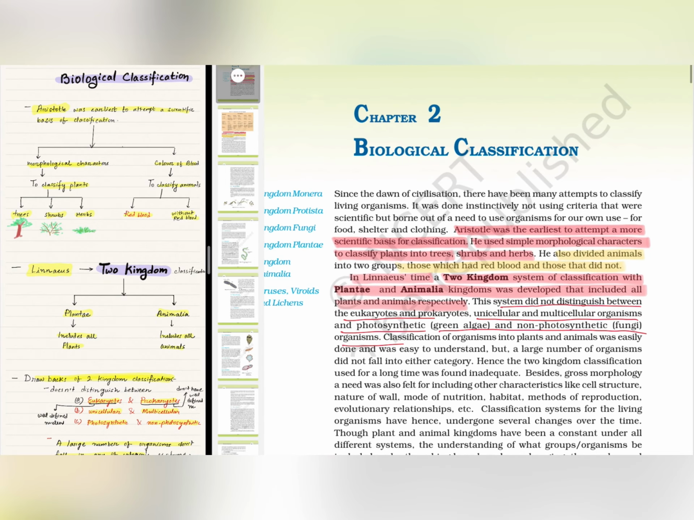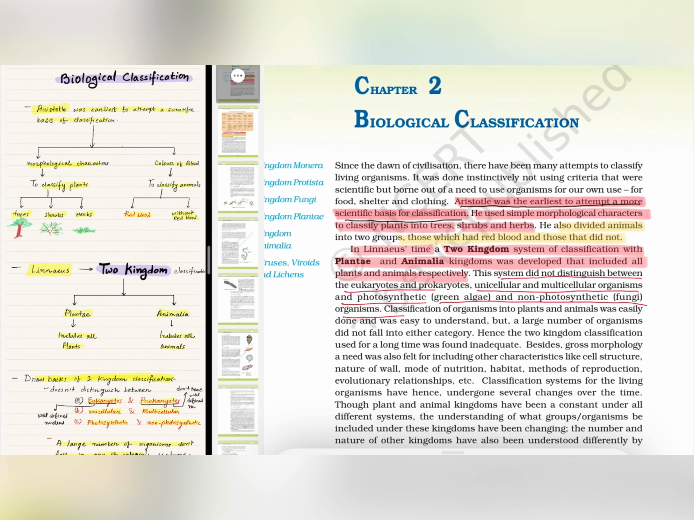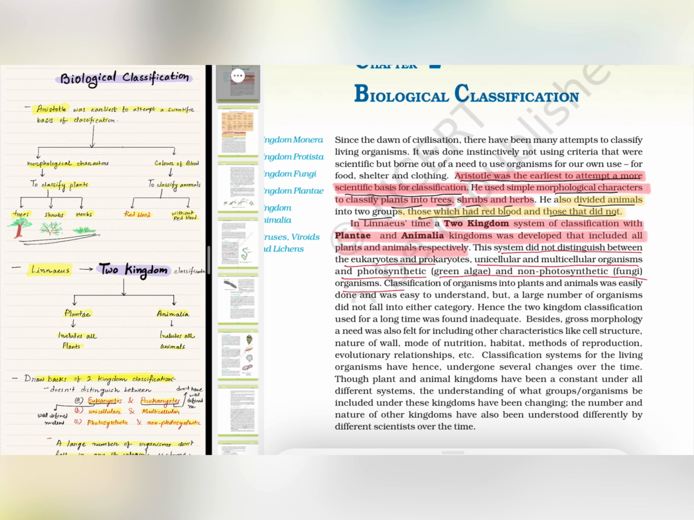See, in this first paragraph, the important line is this: Aristotle was the earliest to attempt a more scientific basis of classification. I have already told it. He used simple morphological characters to classify plants into trees, shrubs, and herbs. He also divided animals into two groups: those which had red blood and those that did not have red blood. This was the first attempt to classify organisms.